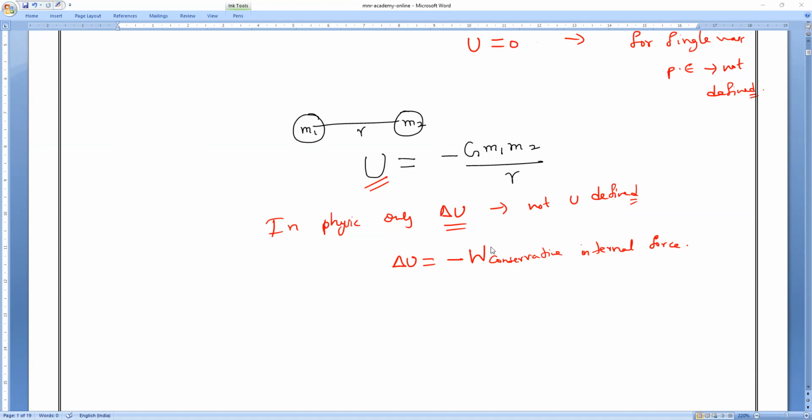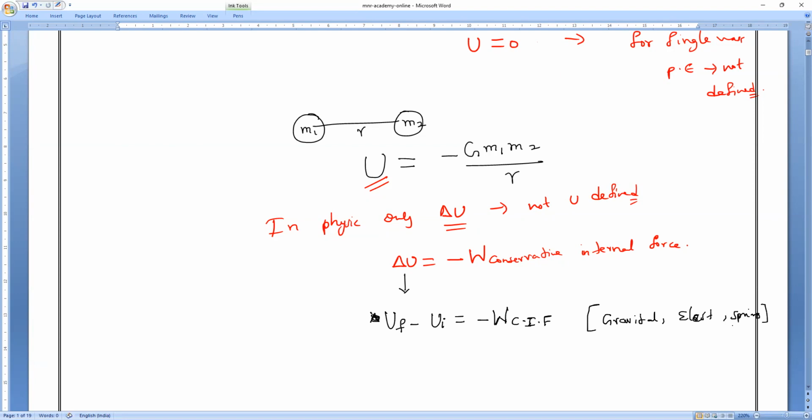Simply listen, sir; if we won't say anything, nothing is going to work out. So, change in potential energy, what is the formula? Final potential energy minus initial potential energy is equal to minus of work done by conservative internal forces. What are examples of conservative internal forces? Gravitational force, electrostatic force, and spring force.